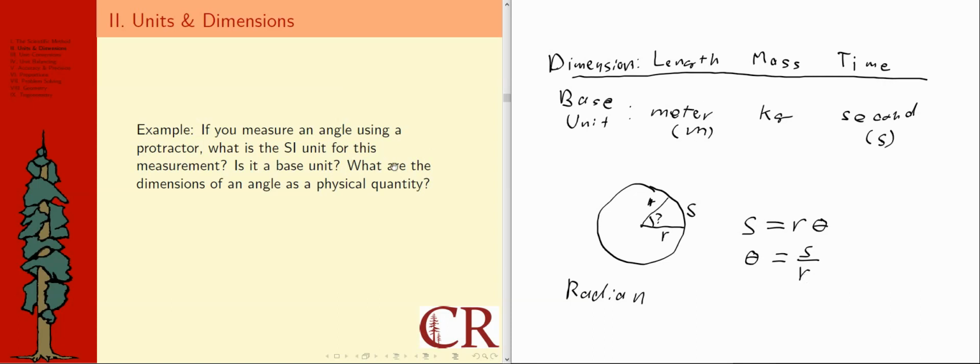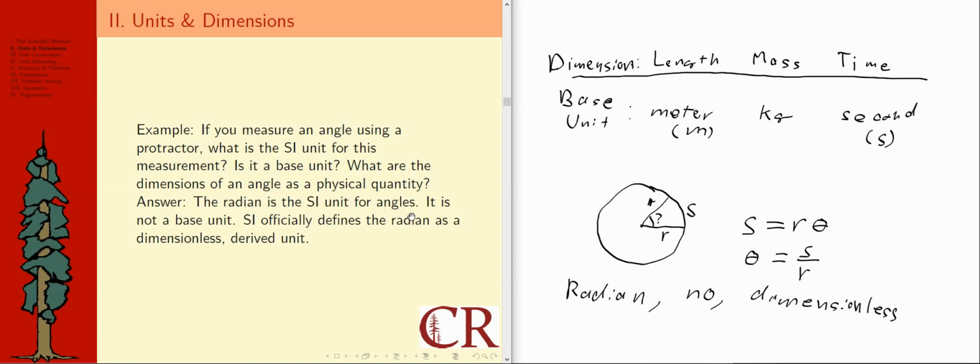And it also answers the third question here. So I'll say radian is my first answer. My second answer is no, it's not a base unit. I'll put some commas here to make that clear. What are the dimensions of it as a physical quantity? I'm going to say it is dimensionless. Let me squeeze that in here, I'm at the bottom of my pad again. Dimensionless. Okay, hopefully that's somewhat legible. So those are my three answers. Let's see what it says.